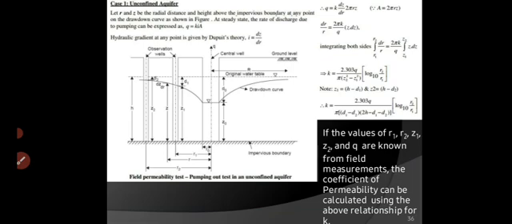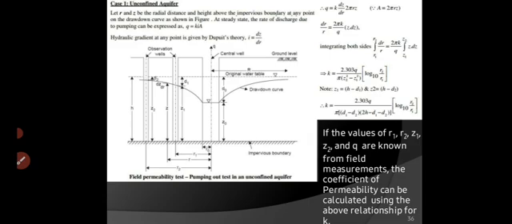Now there are two conditions: we can withdraw water from a confined aquifer or an unconfined aquifer. This figure is of the Dupuit theory pumping out test, which gets steady state flow to a well in an unconfined aquifer, right?